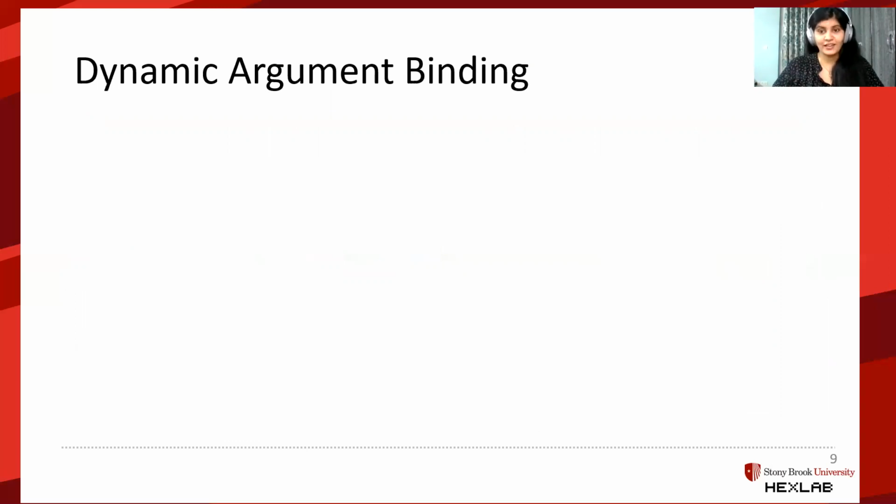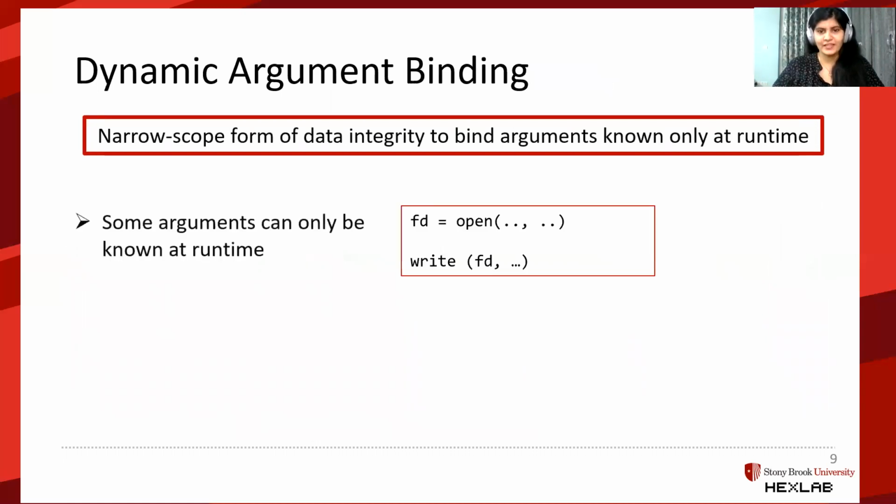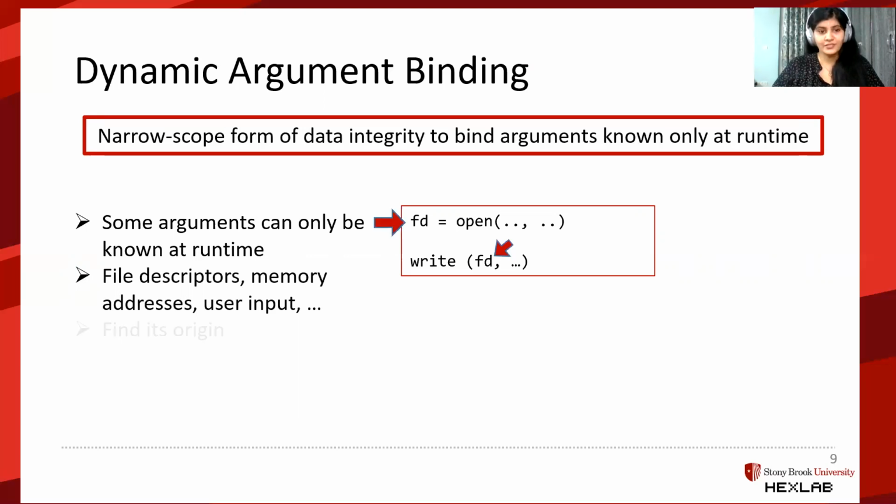For this, we have dynamic argument binding, which is phase 2 of our tool. Dynamic argument binding is a narrow scope form of data integrity to bind such arguments. Some arguments can only be known at runtime, like file descriptors, memory addresses, and user inputs. To identify such arguments, in this case, we have a call to the function write, one of the arguments to which is the file descriptor created by another function called somewhere before in the code.